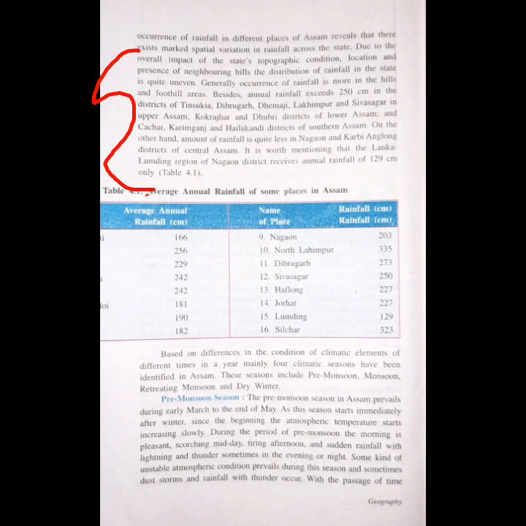That means a very small amount. These districts fall in the leeward side and as a result receive a very scanty amount of rainfall.